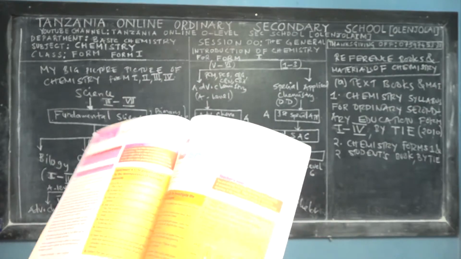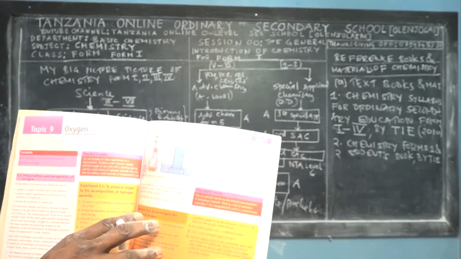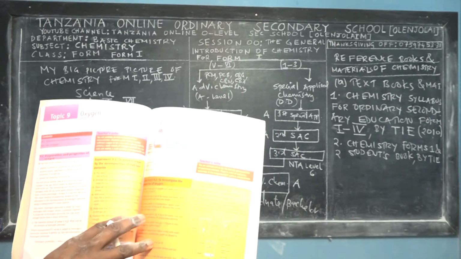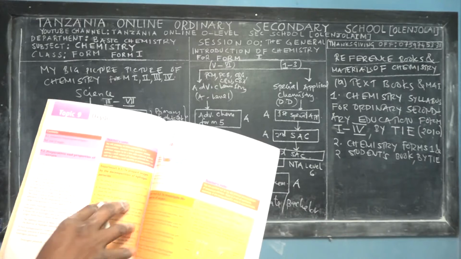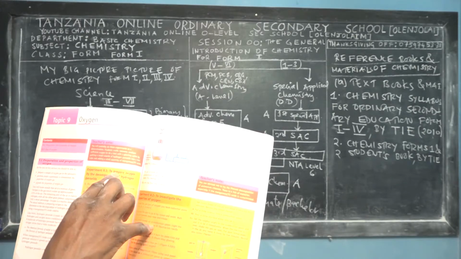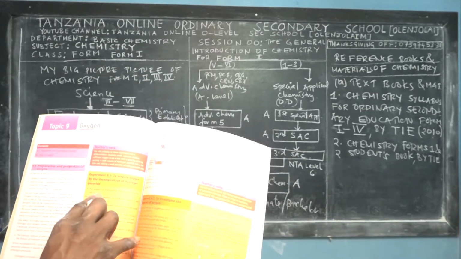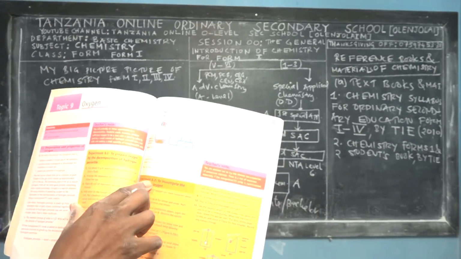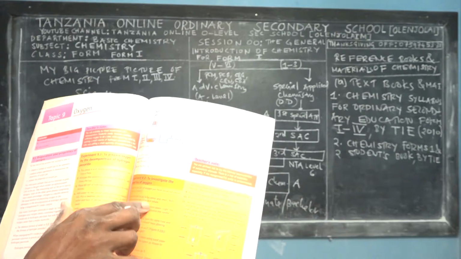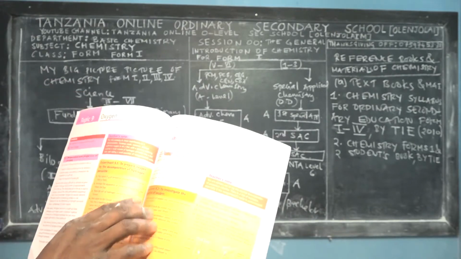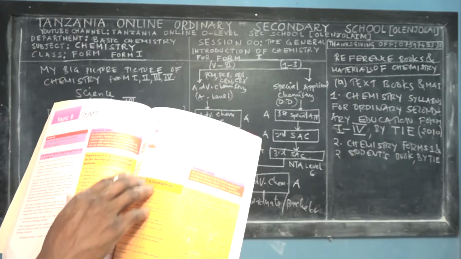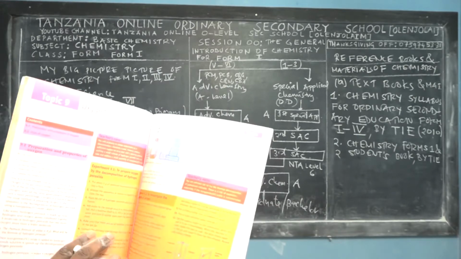This is, for example, a chapter on oxygen. You see the diagrams, preparations of oxygen, and laboratory preparation of oxygen. This is experiment 9.2, to prepare oxygen by the decomposition of hydrogen peroxide. These are the steps. And then experiment 9.2, to investigate the properties of oxygen. This is how you can investigate in the lab, in case you have resources, the properties of oxygen that you are learning theoretically.